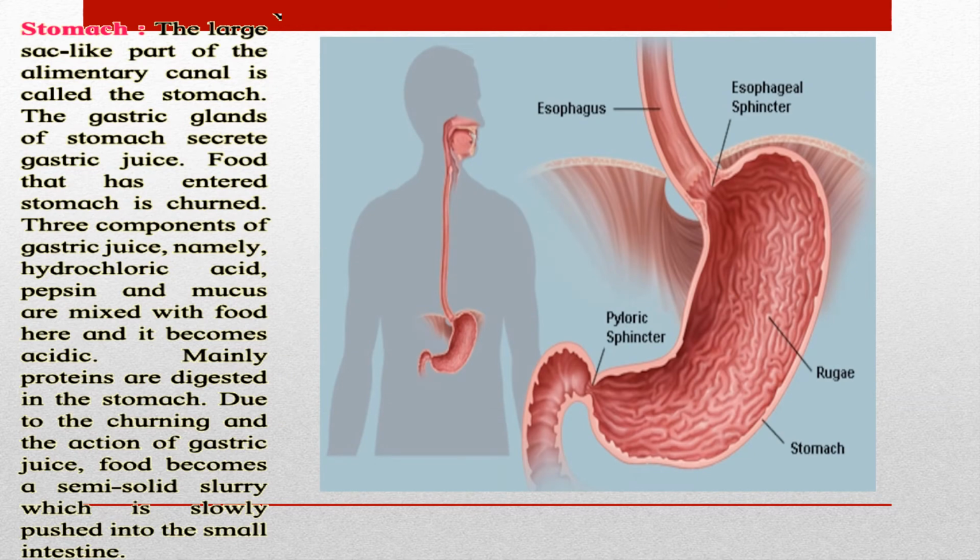Now what exactly happens inside the stomach? Now everybody can see how the stomach looks. The large sac-like part of the alimentary canal is called the stomach. The gastric glands of the stomach secrete gastric juice. Food that has entered the stomach is churned.